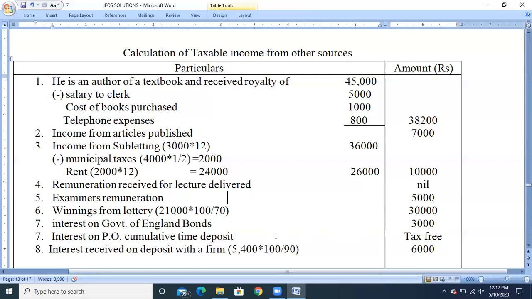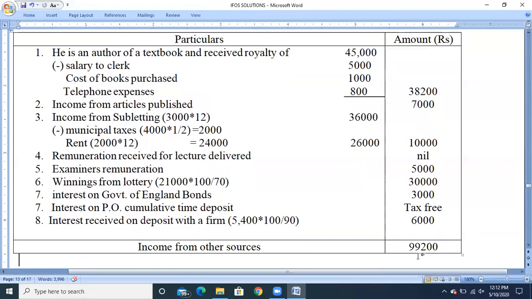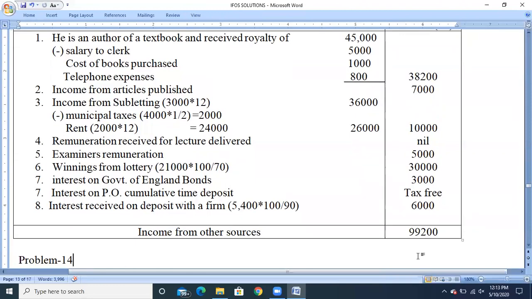Next, interest on post office cumulative time deposit. These are securities given in the list which is fully exempted from taxes, so it's a tax-free security. And the last one, interest received on deposit with a firm. So it's a commercial security and less tax security, and they have clearly given the interest amount, not the interest rate or investment. If they give the interest amount, then it is a net amount, so we need to do the gross up. Grossing up will be done by 5,400 into 100 divided by 90. So the amount is 6,000. So the total income from other sources is 99,200.